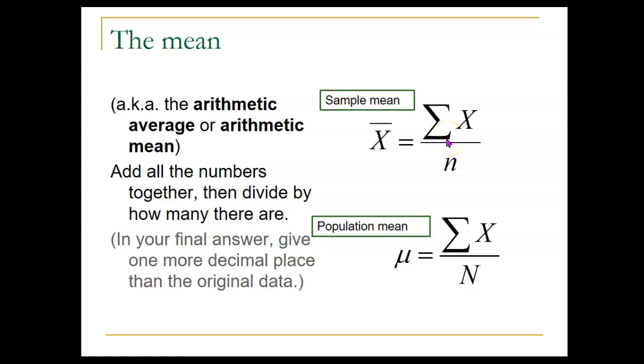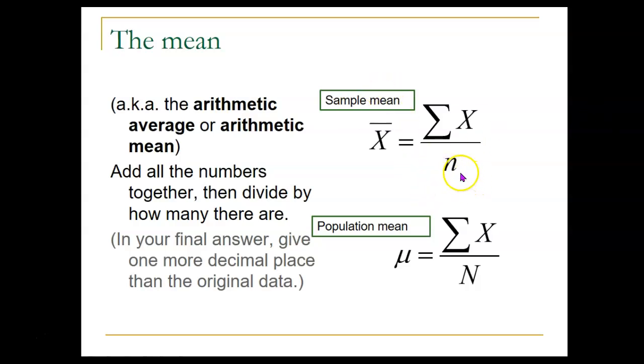That is what you get when you add together a bunch of numbers. So the sigma in front of an X just means the sum of all the different values of your variable. You add together all of your individual numbers, and then the N stands for how many there are.